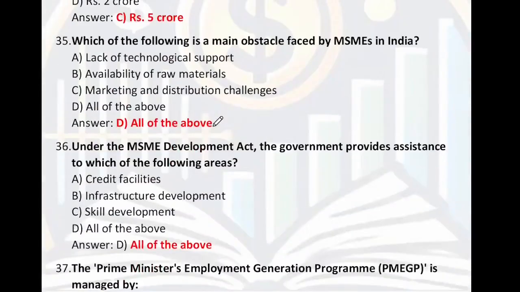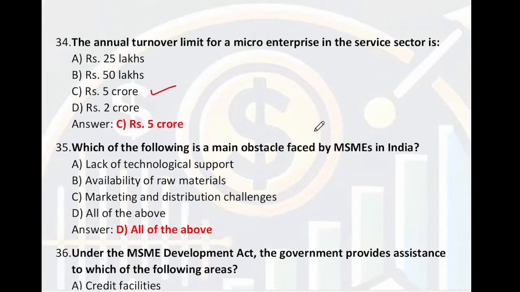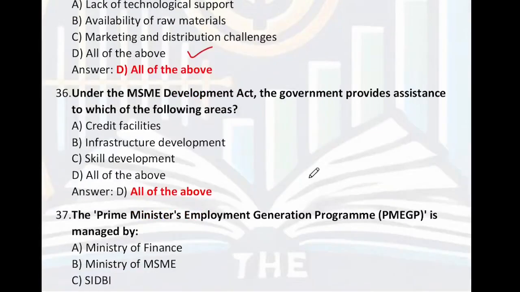Which of the following is a main obstacle faced by MSME in India? So, lack of technology support, availability of raw material, marketing and distribution challenges. So, all of the above are the challenges faced by MSME in India. So, D is the right answer. Under the MSME Development Act, the government provides assistance to which of the following areas? So, credit facility, infrastructure development, skill development. So, the right answer is all of the above.